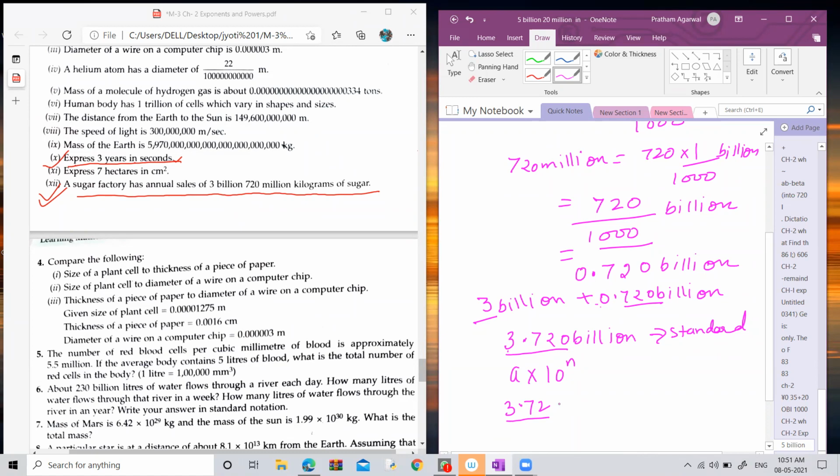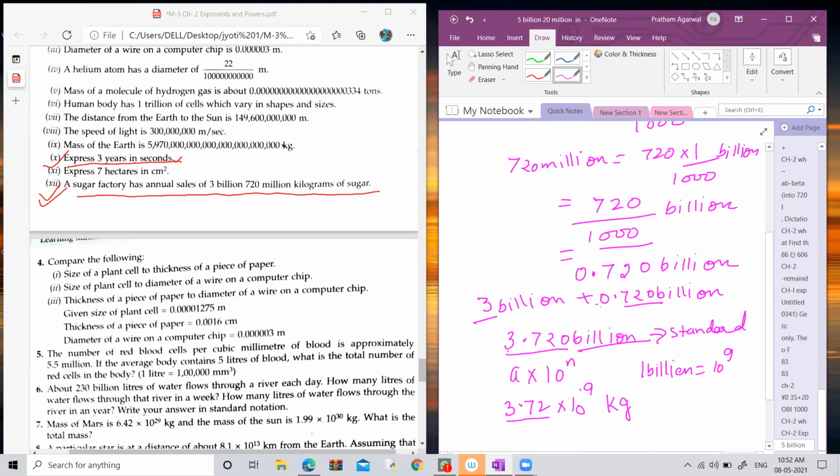Only in place of billion, you can write 10 to the power 9, because we know that 1 billion equals 10 to the power 9. I hope it is clear. And this is the weight of the sugar, so put kg. In this way, you can convert million into billion, and you have to write the value in the standard form also.